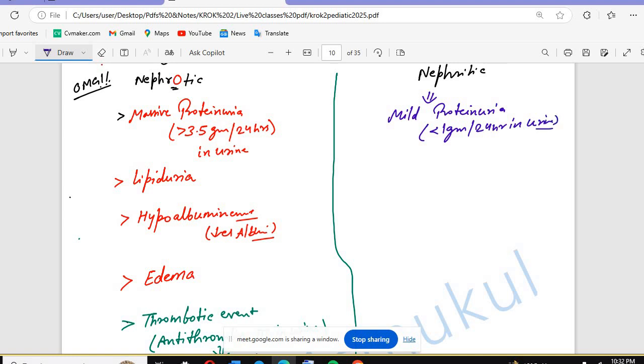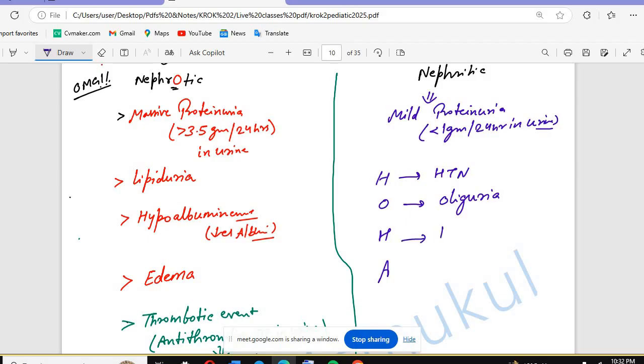And what was the nephrotic? And what is the nephritic? What do you have to remember? Ho, ha. Ho, ha. That is hypertension; you are going to see hypertension. You are going to see oliguria.